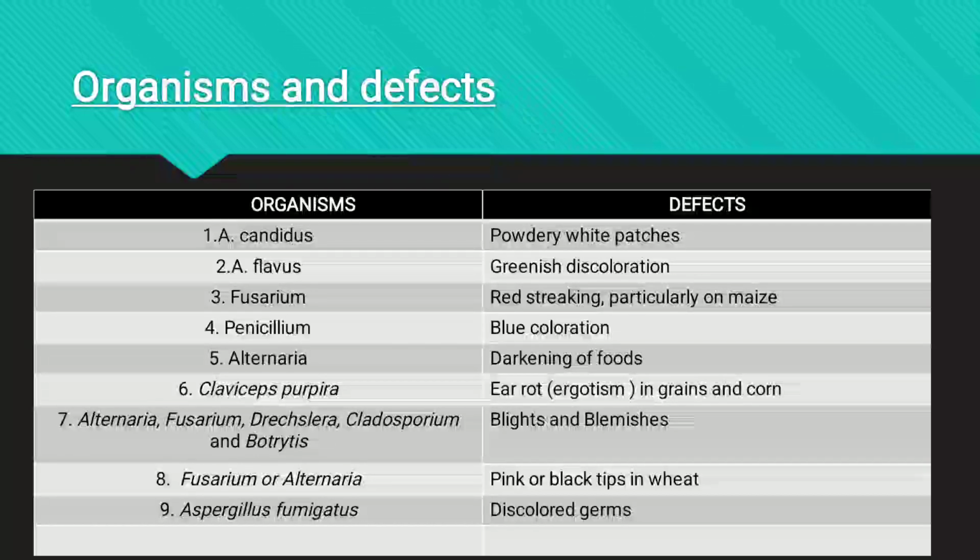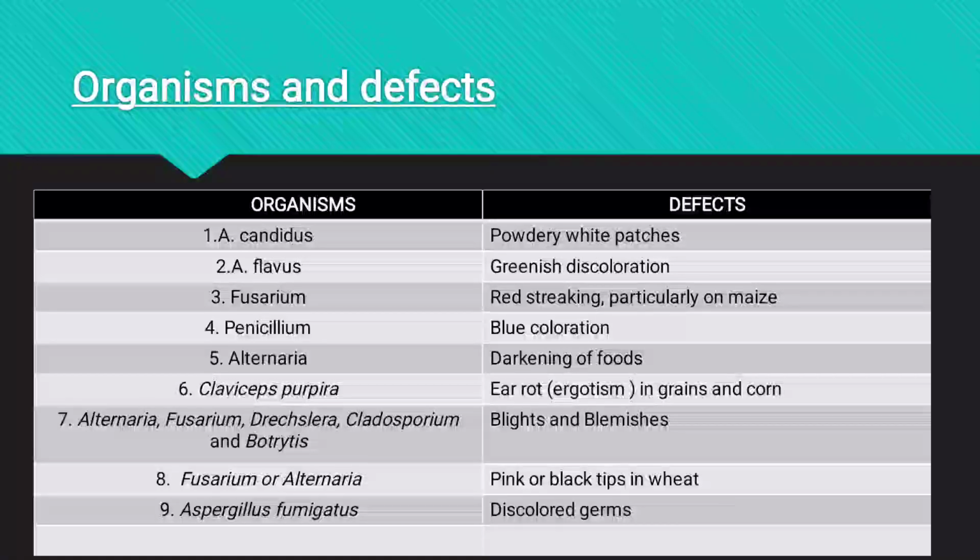Then Alternaria, Fusarium, Drechslera, Cladosporium, and Botrytis. They cause blights and blemishes. In the case of rice varieties, we can easily see blight diseases and some blemishes. Then Fusarium or Alternaria cause pink or black tips in wheat. In some cases we can see that wheat grains may contain black or pink colored tips, which is mainly due to the presence of Fusarium species, or maybe Alternaria species. Then Aspergillus fumigatus, discolored germs.